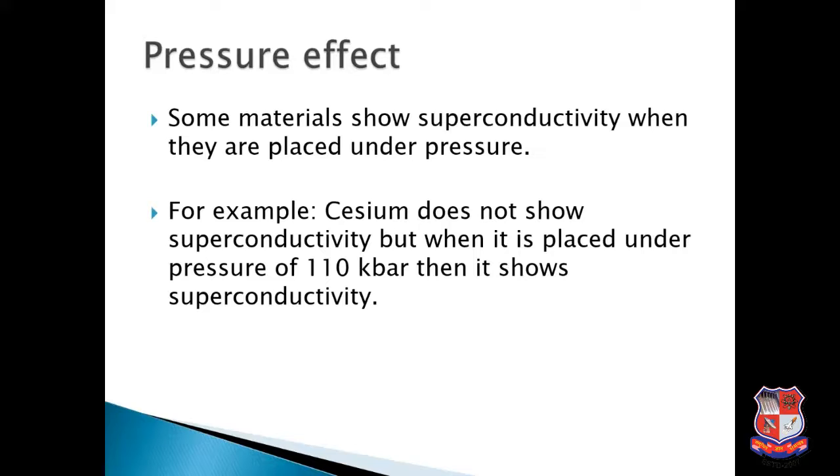And the last property is the pressure effect. Some materials show superconductivity when they are placed under pressure. For example, cesium does not show superconductivity, but when it is placed under a pressure of 110 kilobar, then it shows superconductivity. So at normal pressure, the material does not show superconductivity. When a certain amount of pressure is applied, it starts to show the superconducting state.